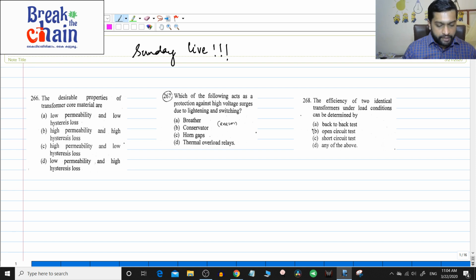Let us take the first question here. It is a multiple choice question. The desirable properties of transformer core material are. So what are the desirable properties of the transformer core material?